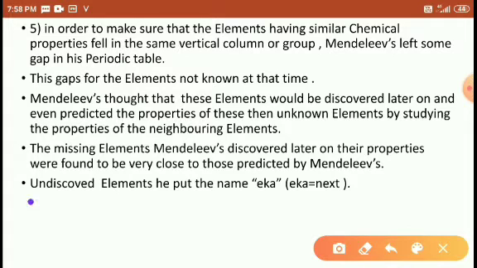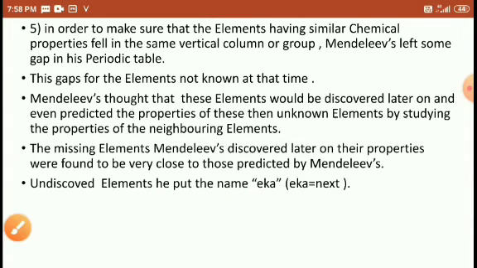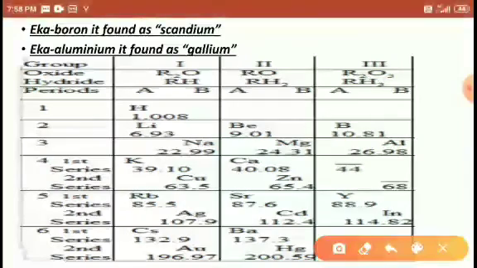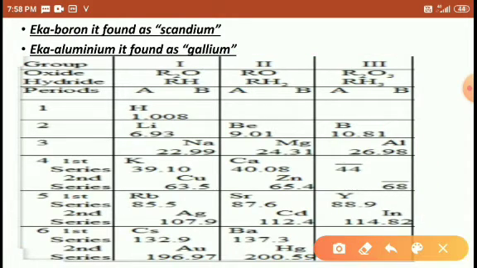So he kept some gaps, and for the undiscovered elements he used the name Eka. Eka means next. It is a Sanskrit word. Look at here, students. For example, he used Eka boron. In the table he made, he kept one gap here and another gap here. Right, students?